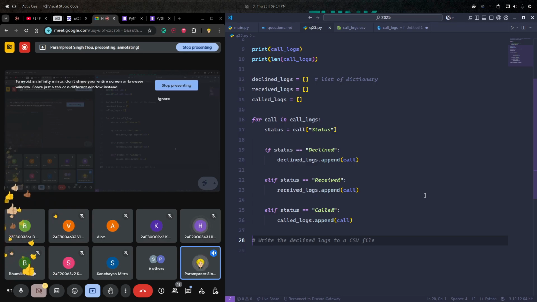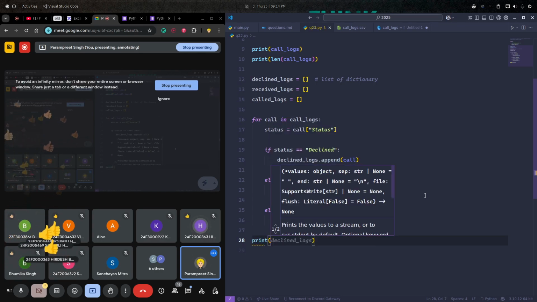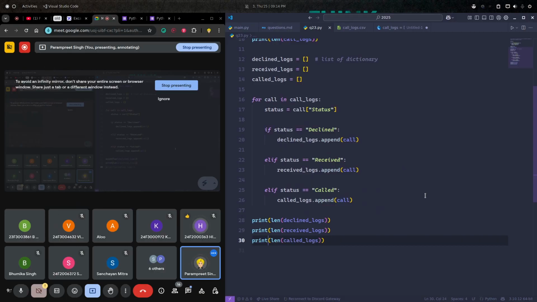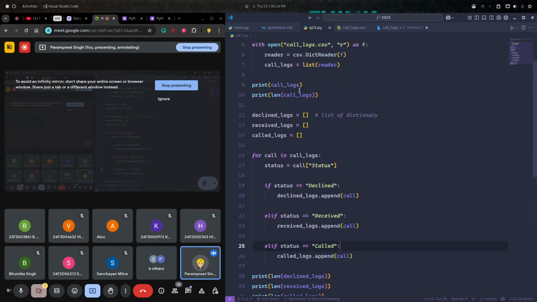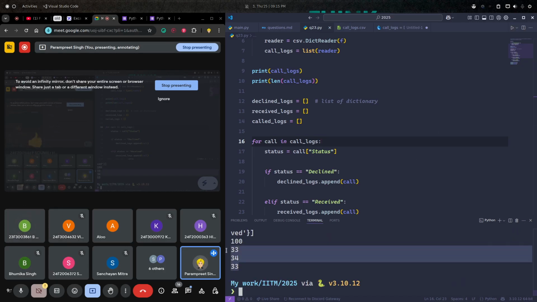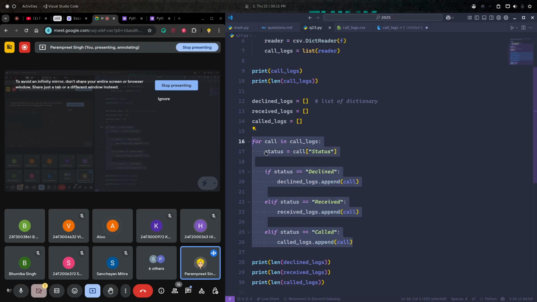Great. So just to ensure, if I print the length of all these received and call log, it should sum up to 100. Am I right? Yes, correct. So let's run this. So 33, 34, 33. 33, 33 will be 66, plus 34, 100. Okay. So that means we have done the correct way, right?